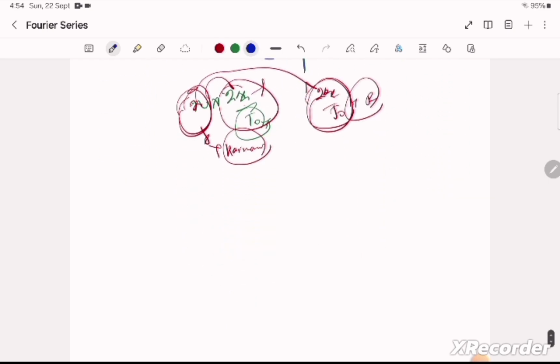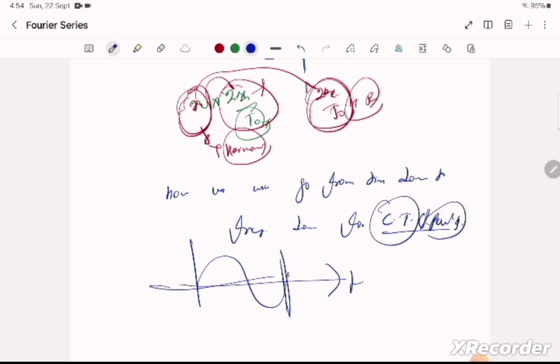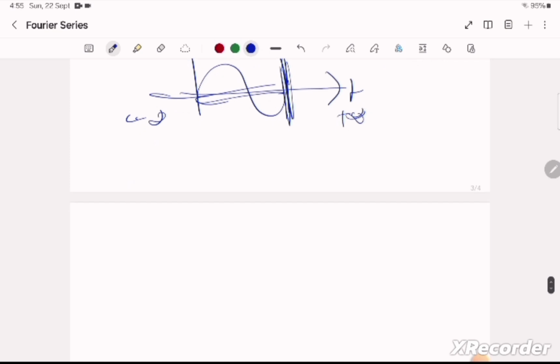So now we will see how we go from time domain to frequency domain for a continuous time and periodic signal. If we have a continuous signal, it means t is continuous, and periodic means it has some pattern that repeats from negative infinity to positive infinity. Periodic means it repeats some pattern with some time period, and we can also say it is a power signal.